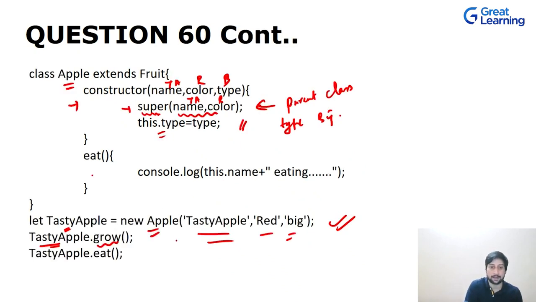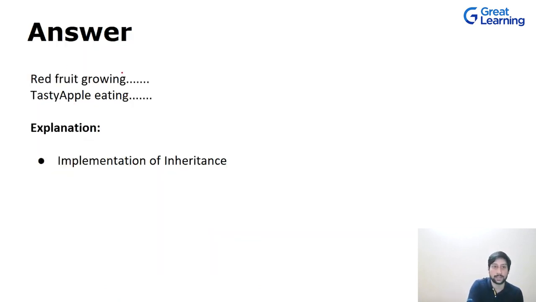Coming back to this, red fruit is growing, and then you are calling the eat method, which is this, and you're saying this dot name. This dot name refers to the current object. Now the current object has already been set, which is the name, tasty apple, eating. So red fruit is growing, tasty apple is eating. We are implementing the concepts of inheritance.